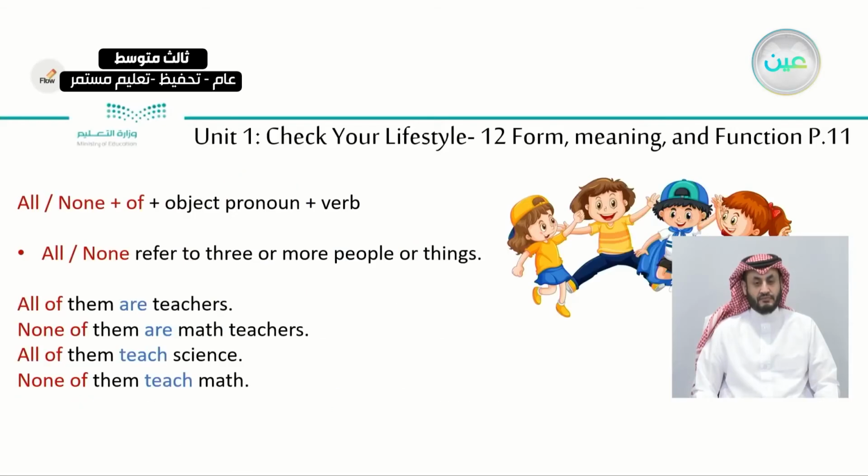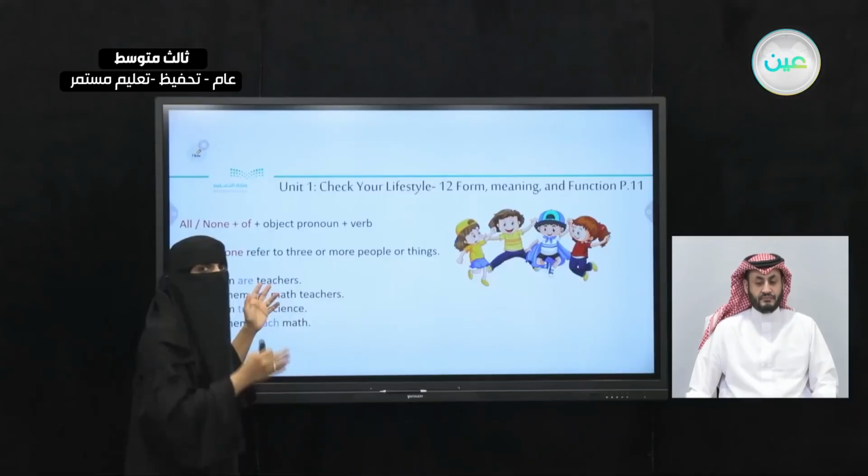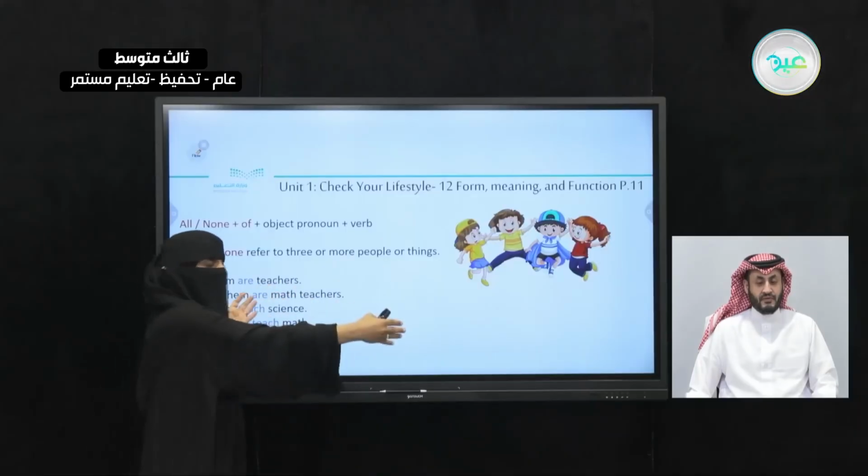Now let's go to your book, page 11. You see in the top, all, none, and of. When do we use it? With the object pronoun plus verb. So it's the same as both and neither. We have the object pronoun plus the verb. Here with all and none, we refer to how many? 2? No, we refer to 3 and more.